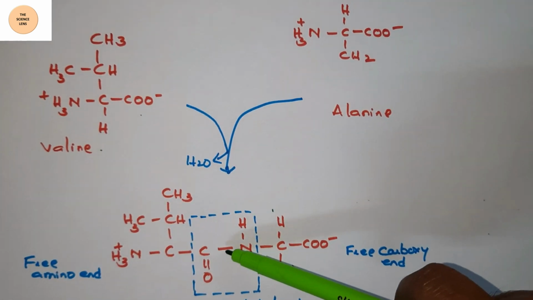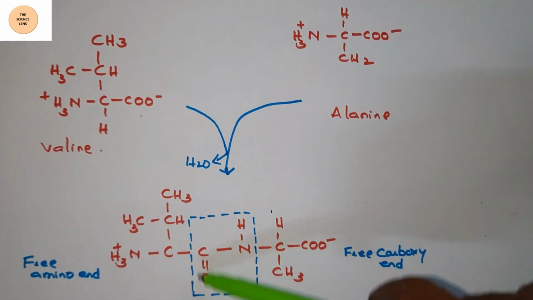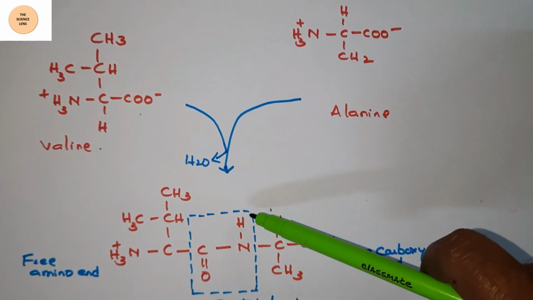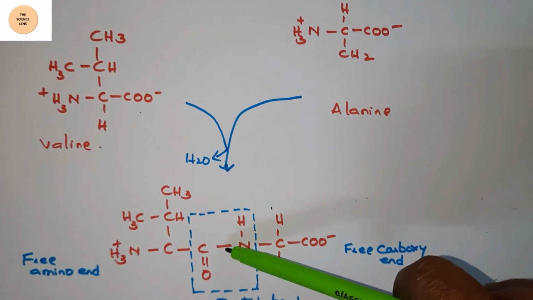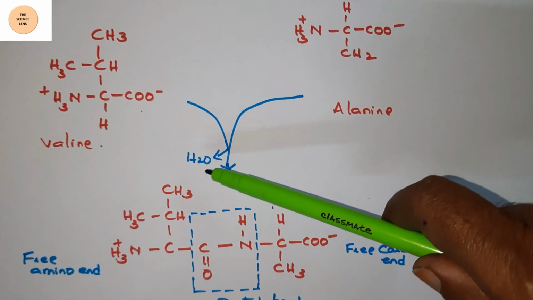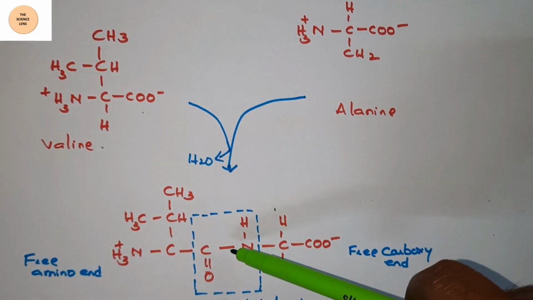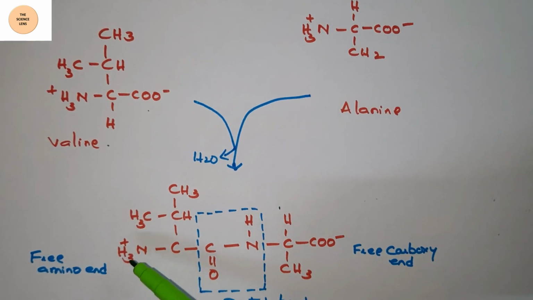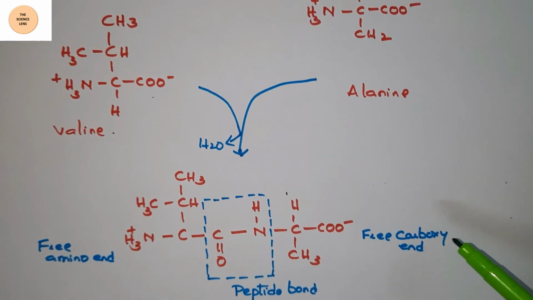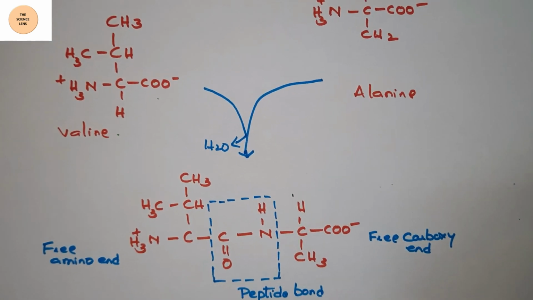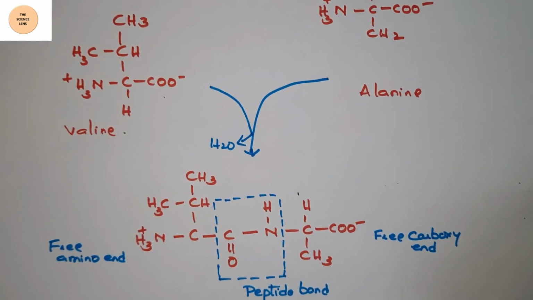Now this is the peptide bond, shown here as C double bond O, NH. Between the C double bond O and NH there is a bond formed after losing a water molecule, and this is called the peptide bond. Now this is the free amino end and this is the free carboxy end. This whole structure we call valinyl alanine.